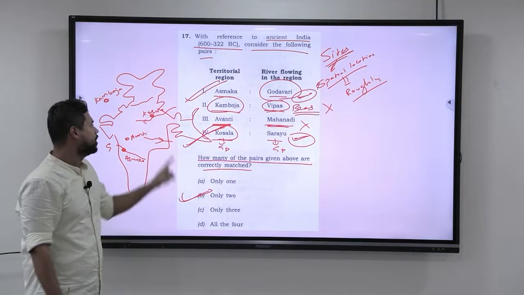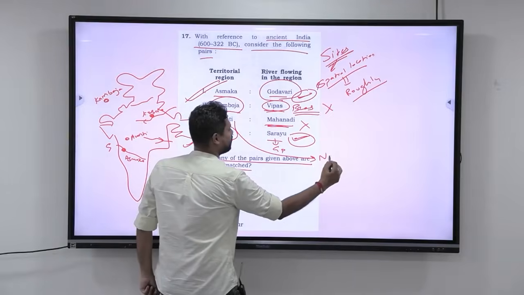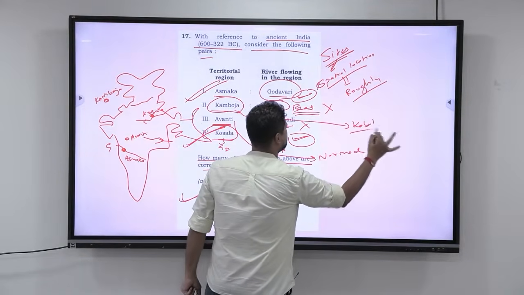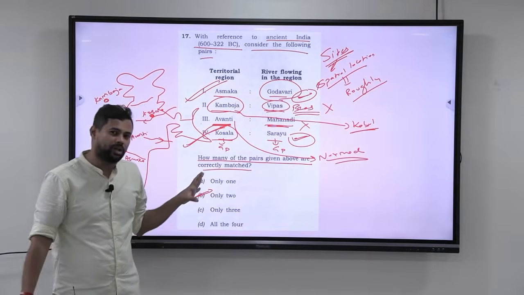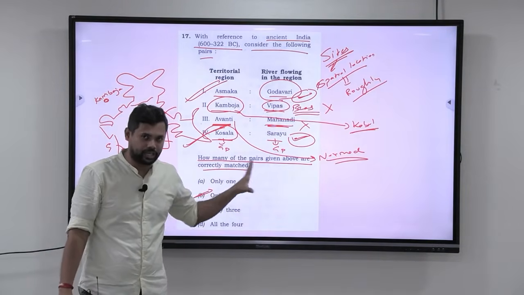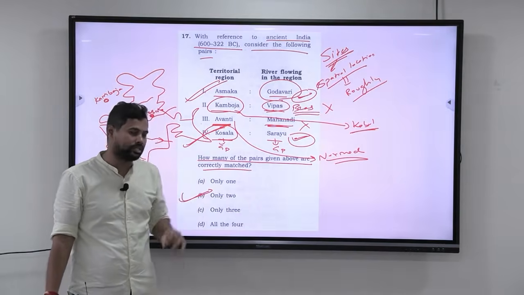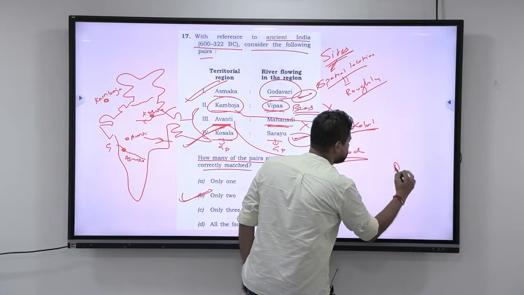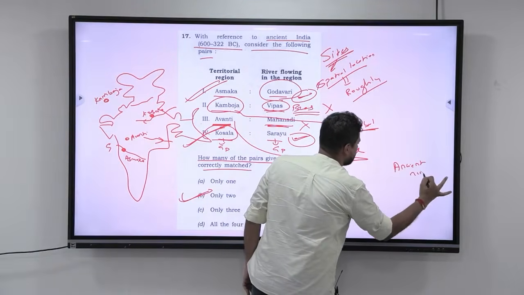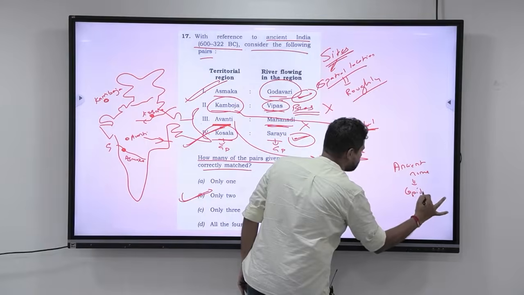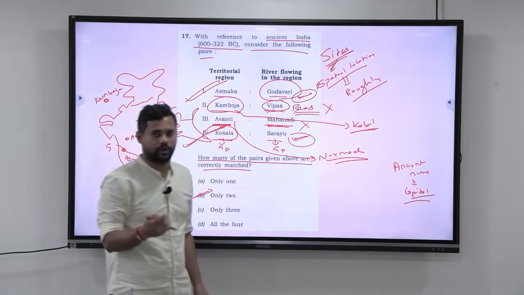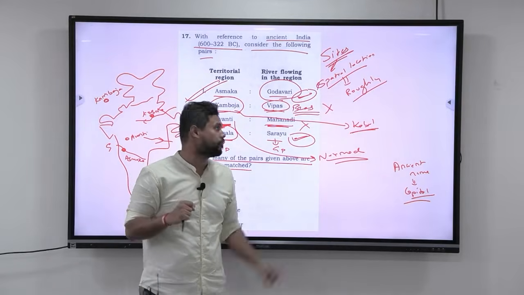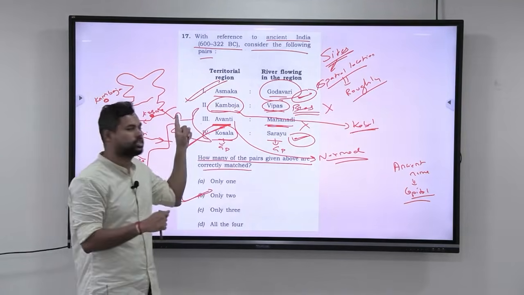Okay. Alright guys. Next, Avanti, the river that flows is Narmada. Kamboja, the river that flows is Kabul. Okay. Now, you don't have to know all the rivers, but you should know all the places and where they are located. That is very, very important. And one more thing, you should always know the ancient names of the capitals of different dynasties. Okay, the ancient names are very, very important. That is again a very important aspect that you should learn from ancient India. Okay, so this completes this question.